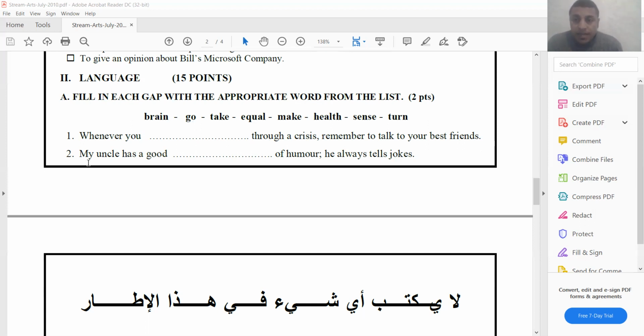Number 2, my uncle has a good blank of humor. He always tells jokes. So here, the indefinite article a, and then the adjective good, and of, the preposition of humor. So we need a noun here. But which noun among these collocates with the word humor? Of course, sense. So my uncle has a good sense of humor. He always tells jokes.